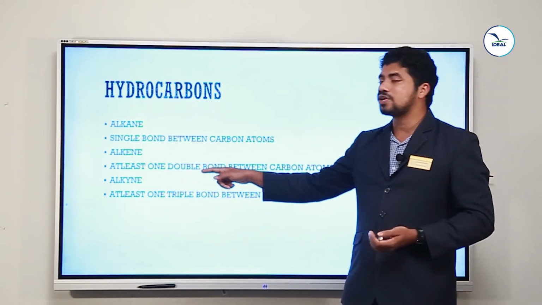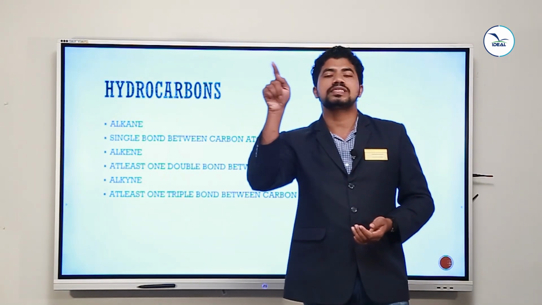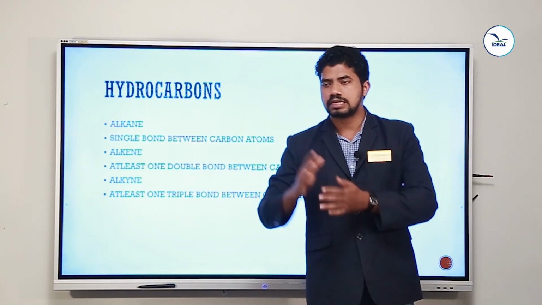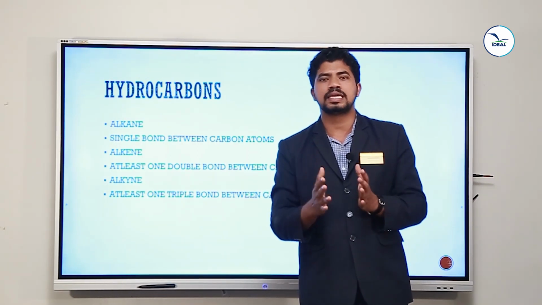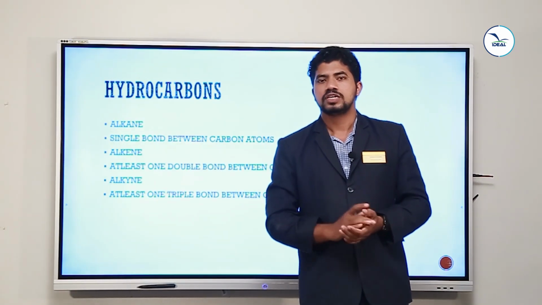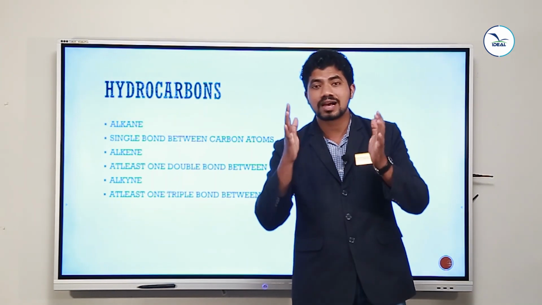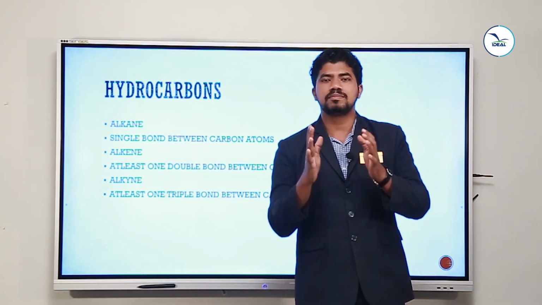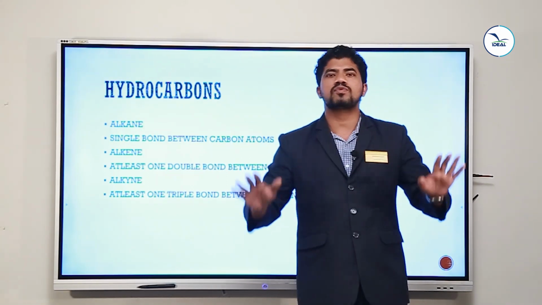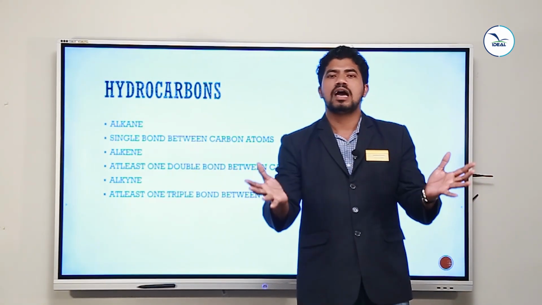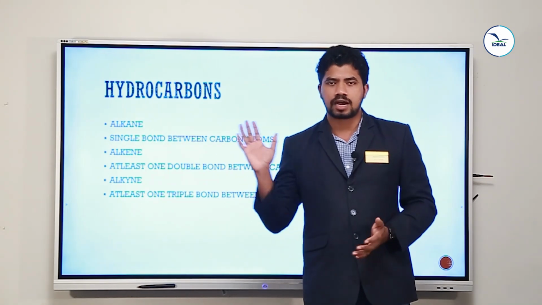But in the triple bond you have 6 electrons, 3 here, 3 here. Those 6 electrons make a triple covalent bond. So a covalent bond is a class of chemical bond which can be divided into single bond, double bond, triple bond. All types of bonds have been shown by our carbon.